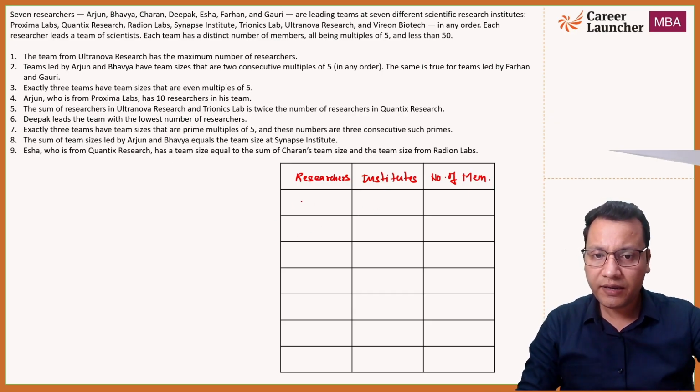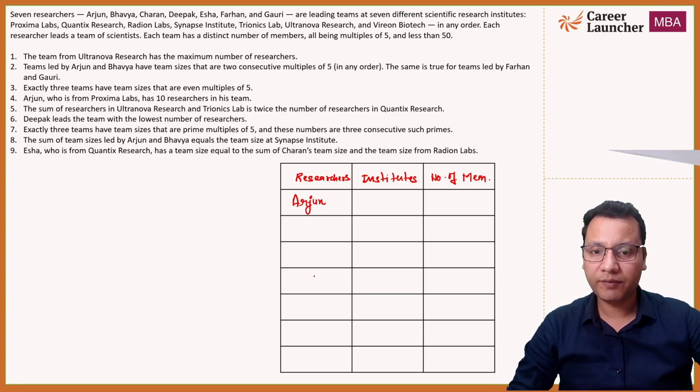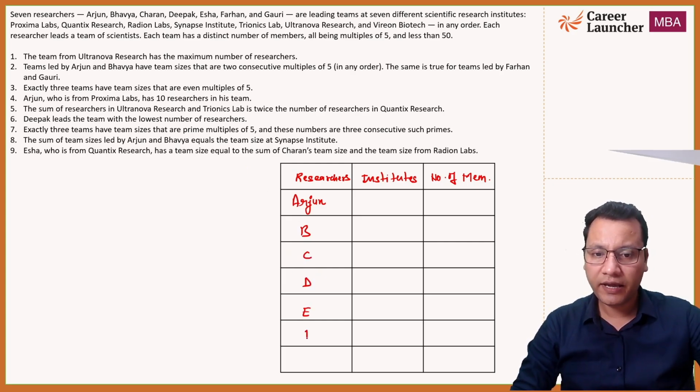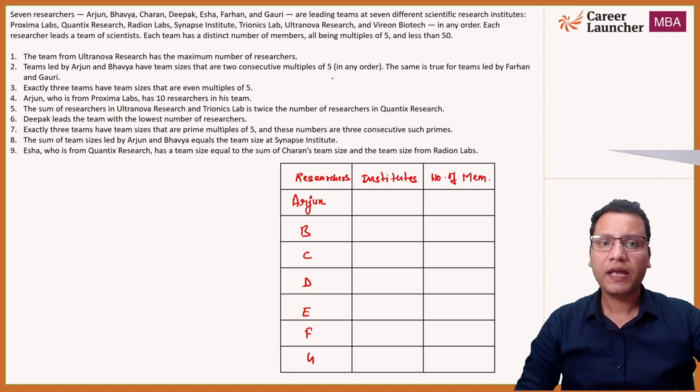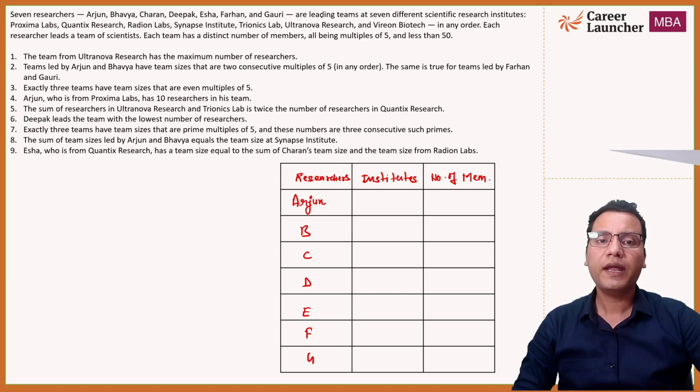So the researchers are A, which is Arjun. You can use the initials of all these names: Arjun, A; Bhavya; Charan. So I am using the initials A, B, C, D, E, F, G, right? They are leading the teams, and accordingly we will fill the data inside the table.